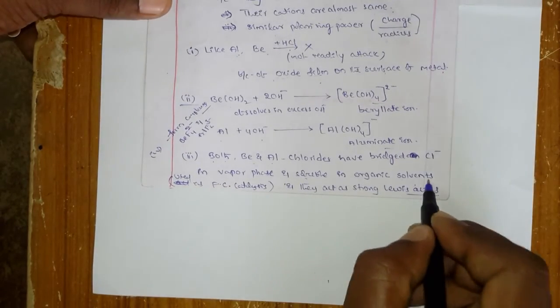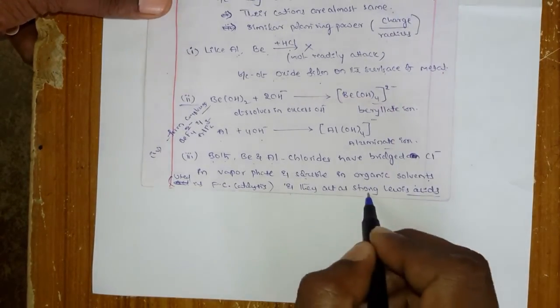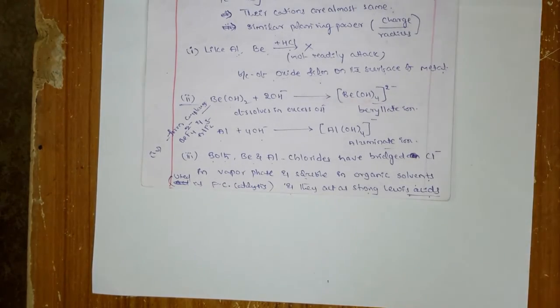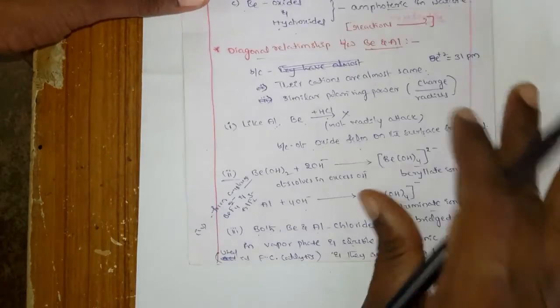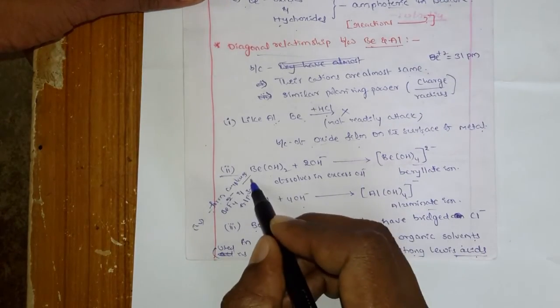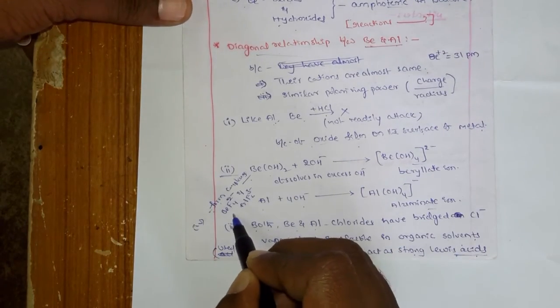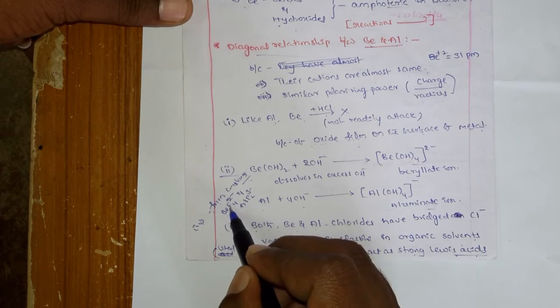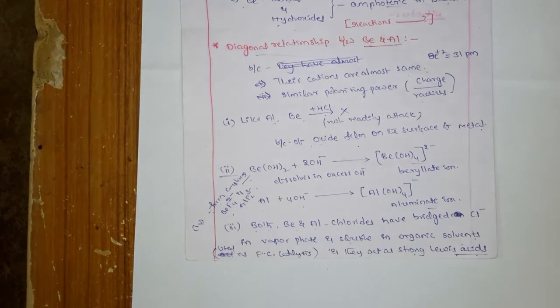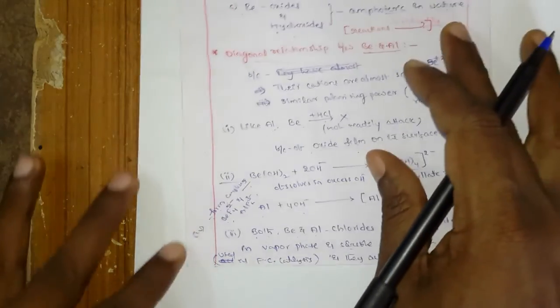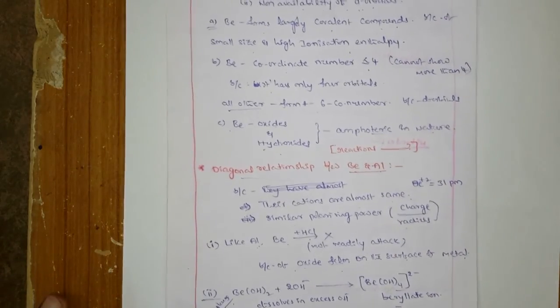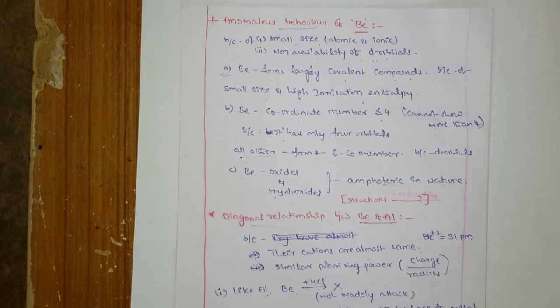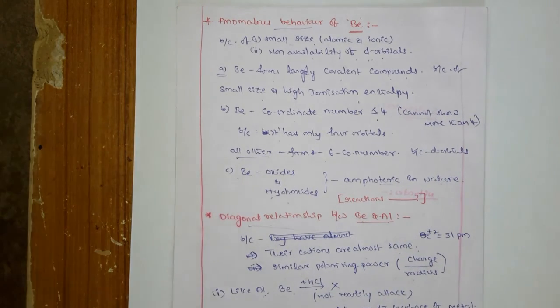And these are soluble in organic solvents and they act as strong Lewis acids. You know what a Lewis acid is. Okay, and very similar to that, they can also form similar kinds of compounds like BeF4 2 minus and AlF6 3 minus. Okay, some complexes they form. Okay, so this is about the diagonal relationship between beryllium and aluminum, and that is all about this lecture. Okay.